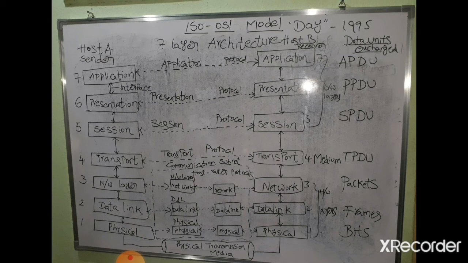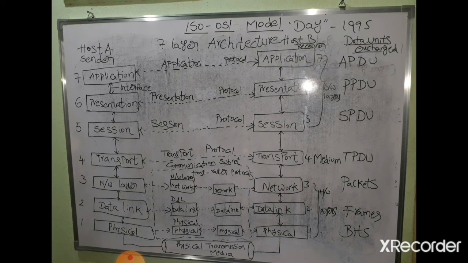The OSI model is a 7-layered architecture. It consists of 7 layers: application layer, presentation layer, session layer, transport layer, network layer, data link layer, and physical layer. The OSI model has these 7 layers as shown in the figure. The principles that were applied to arrive at the 7 layers I am summarizing now. First, a layer should be created where a different abstraction is needed. That is the first principle.